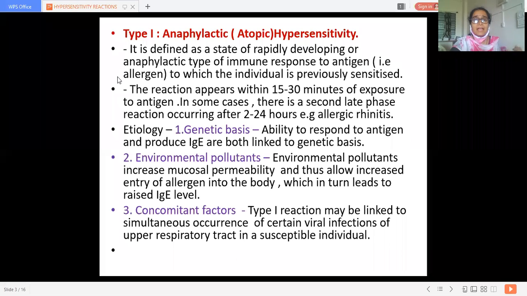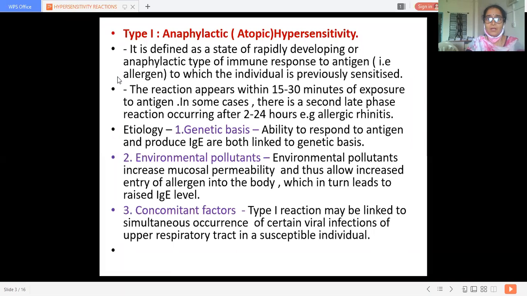It is defined as a state of rapidly developing anaphylactic type of immune response to an antigen, mainly an allergen, to which the individual is previously sensitized.